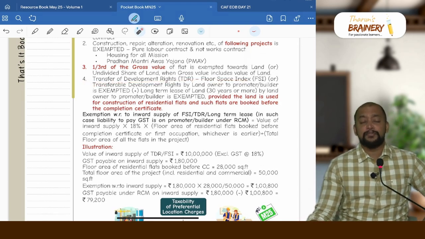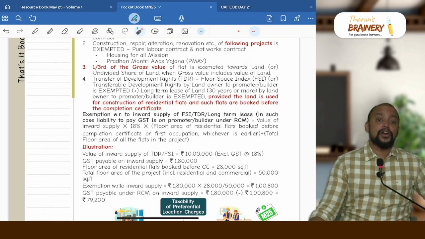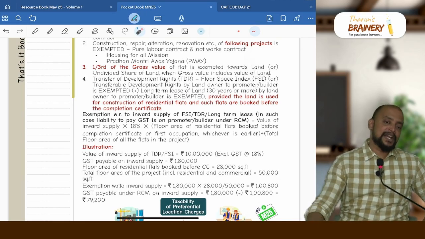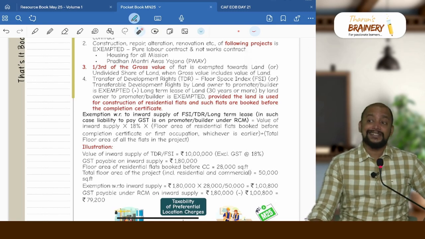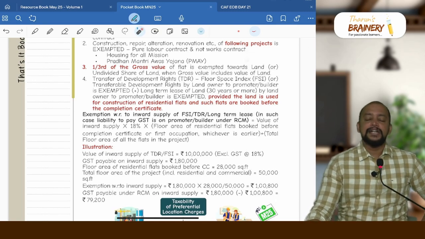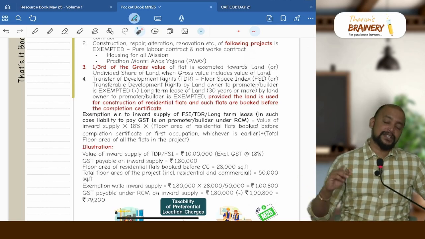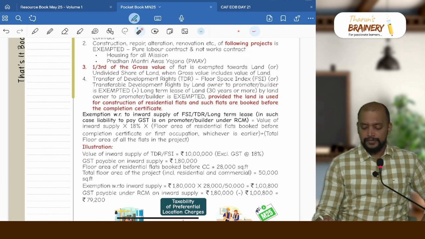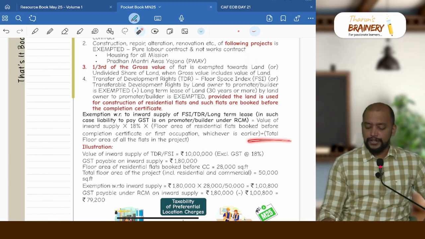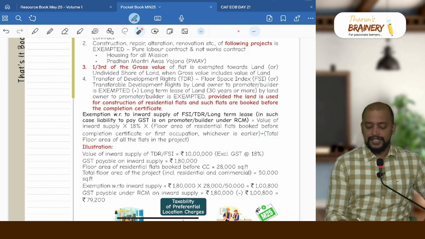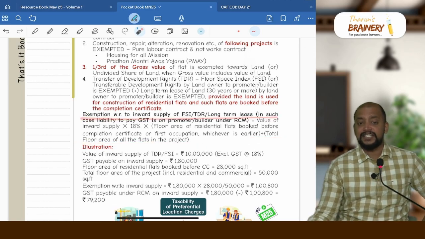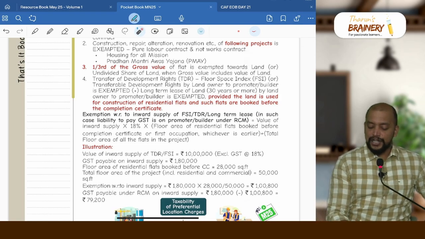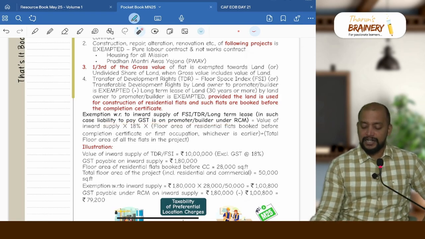So transferable development rights, floor space index or long term lease, that is lease for greater than or equal to 30 years, upfront amount paid will be exempted to the extent of residential units booked before completion certificate or first occupation, whichever is earlier, divided by total floor area of the project. So say this, exemption with respect to inward supply of FSI, TDR and long term lease. In such case, liability to pay GST is on promoter or builder under RCM.